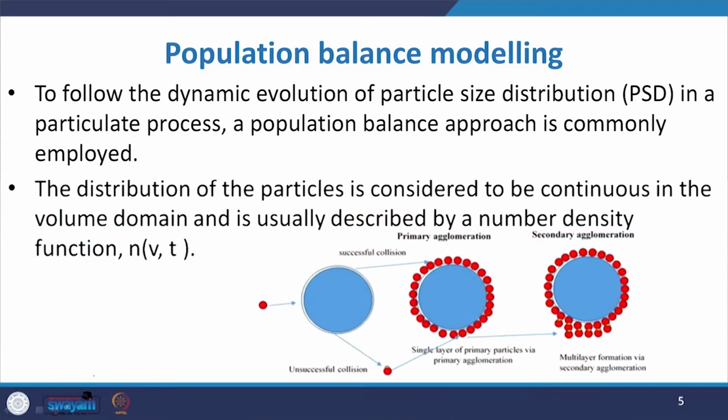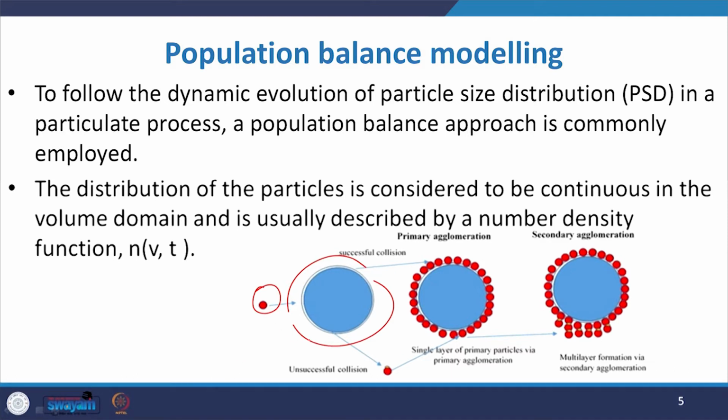of particle size distribution. The distribution of the particle is usually considered to be continuous in the volume domain, and it is usually described by the number density. Usually it is a function of V and t. Now you see in this particular figure, where two types of agglomeration are presented. Here this is one mass, another is collision.